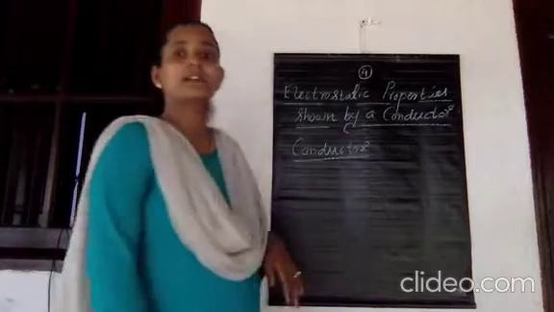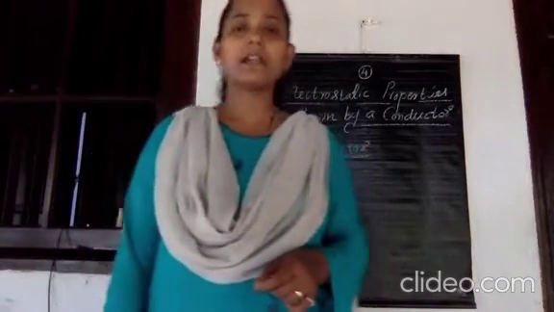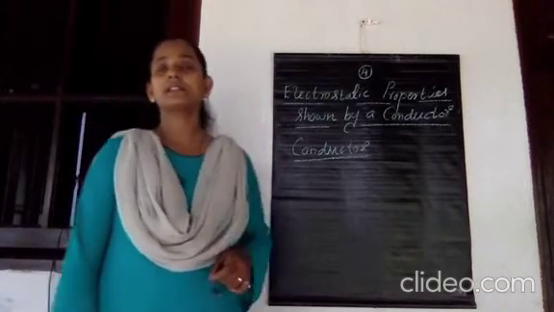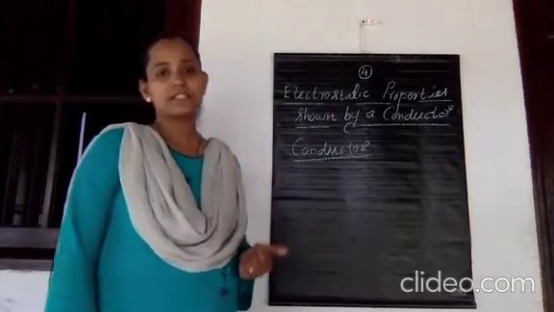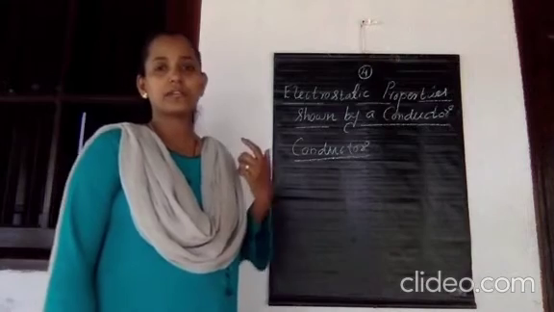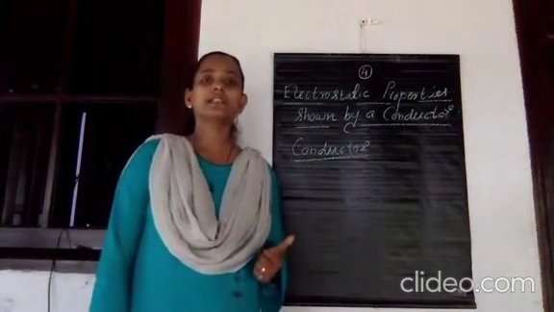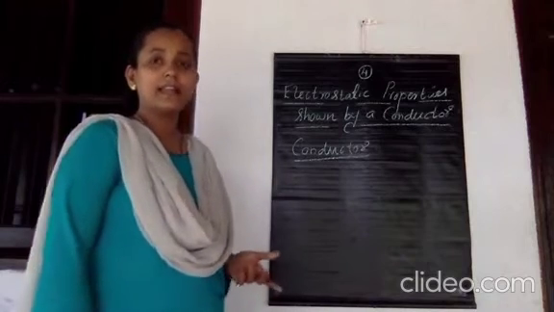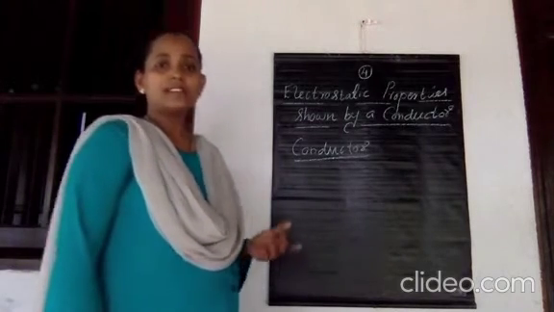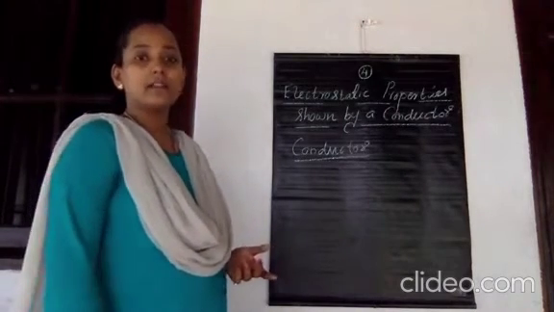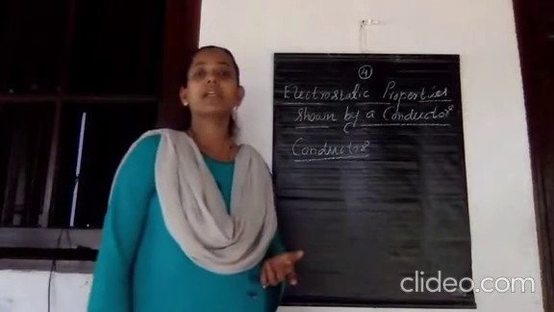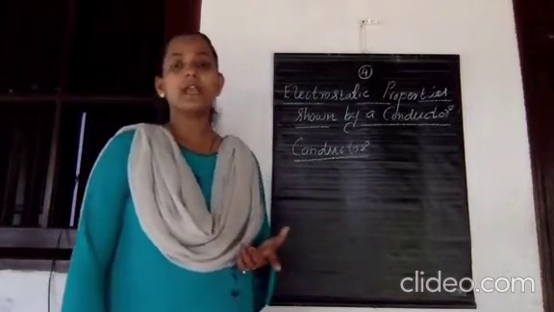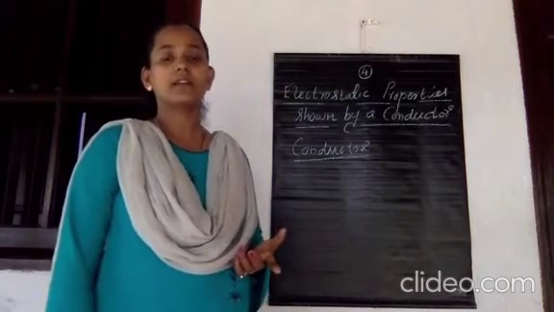What is a conductor? A metallic conductor. We know that a conductor is the material which conducts electricity. Here we are discussing the electrostatic properties. So what is the difference between an insulator and a conductor? A conductor can conduct electricity, but an insulator does not conduct